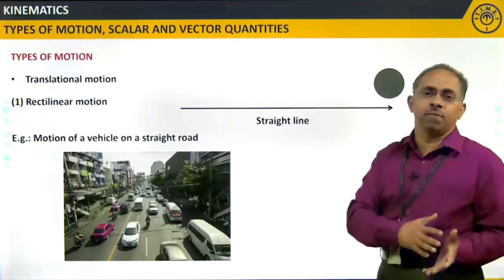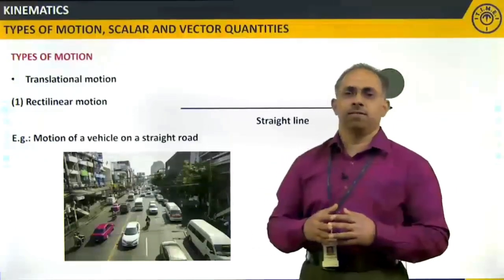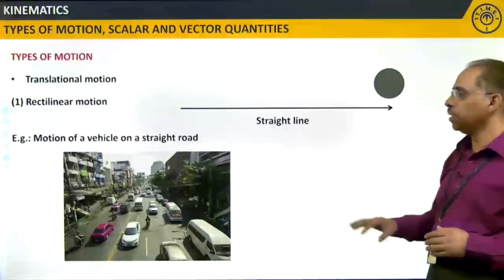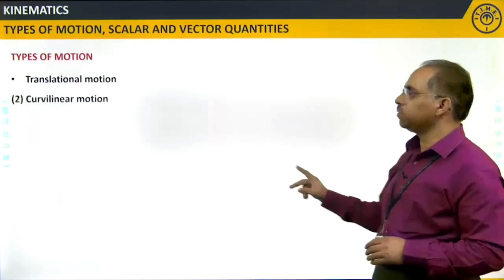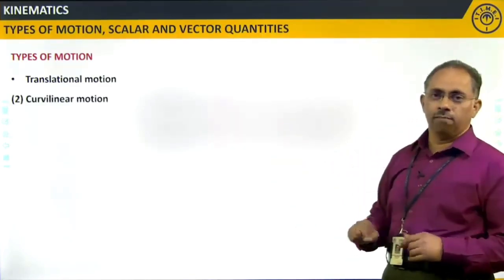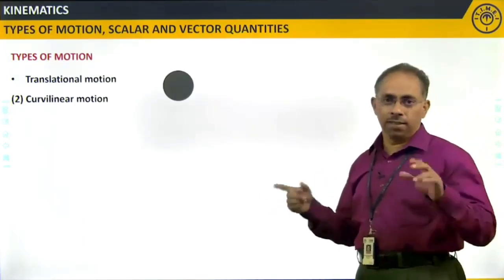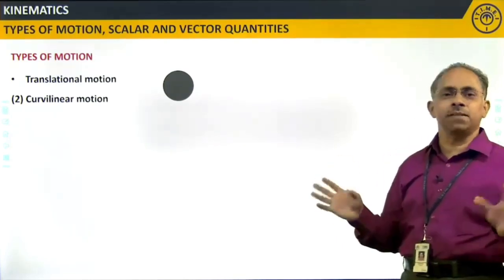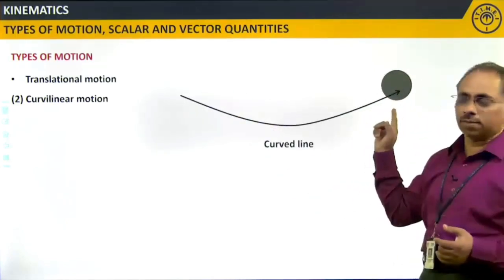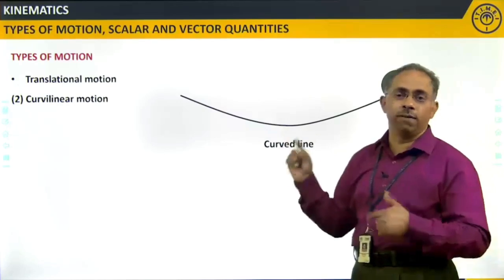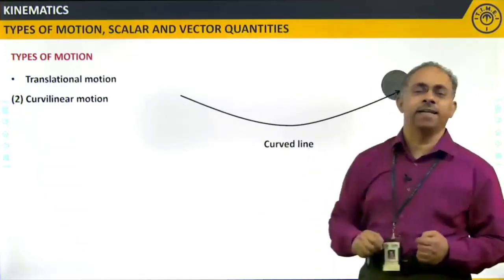Basically, when I say translatory motion, the body moves from one position to the other position. That is what you call translatory motion, and this is rectilinear motion. Another type of translational motion is curvilinear motion. Just guess, it is different from rectilinear motion. That means it is not a straight path. Yes, you are right, it is a curved path. Whenever a body is going along a curved path, this comes under curvilinear motion, under translatory motion.